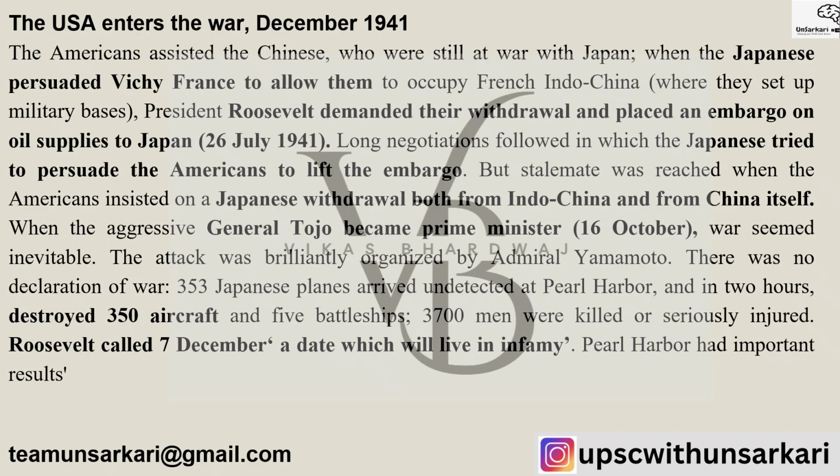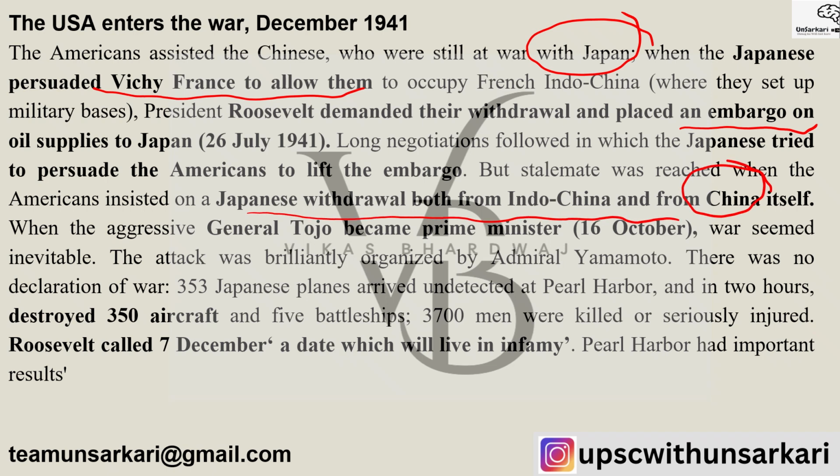Americans assisted the Chinese, who were still at war with Japan, when the Japanese persuaded Vichy France to allow them to occupy French Indochina, because there were military bases over there. President Roosevelt demanded their withdrawal and placed an embargo on oil supplies to Japan on July 26, 1941. Negotiations were carried out. Japanese tried to persuade Americans to lift the embargo, but a stalemate was reached when the Americans insisted on Japanese withdrawal from both Indochina and from China itself.